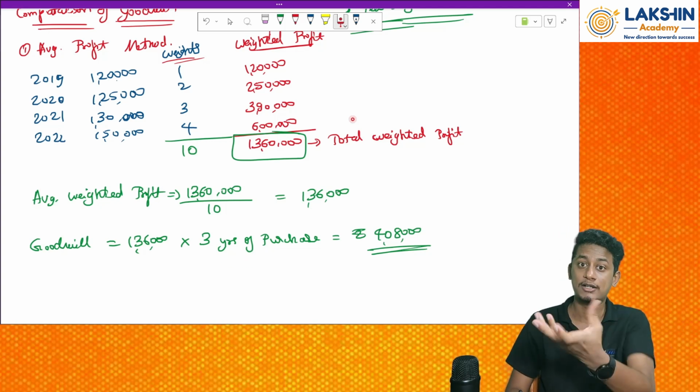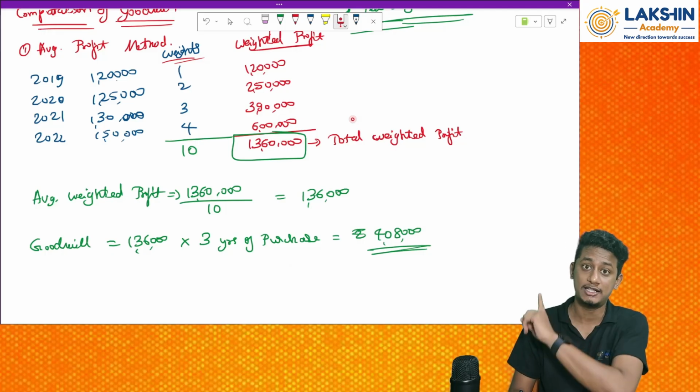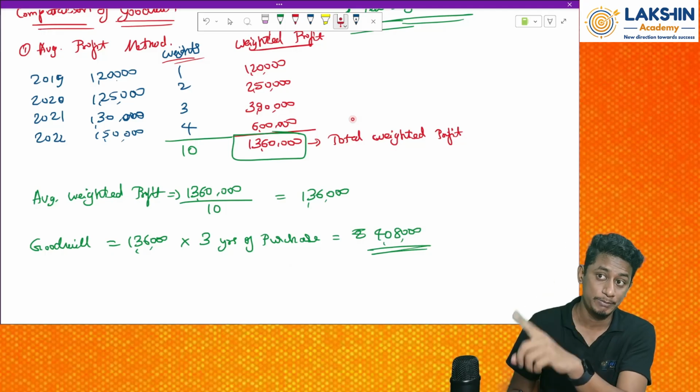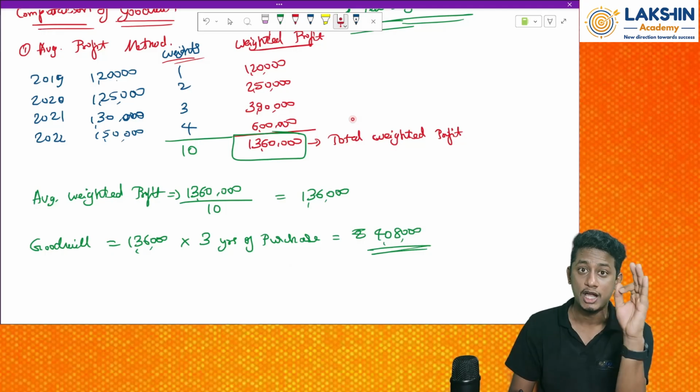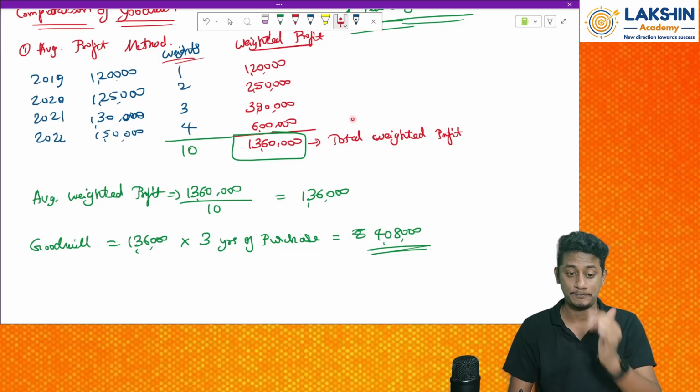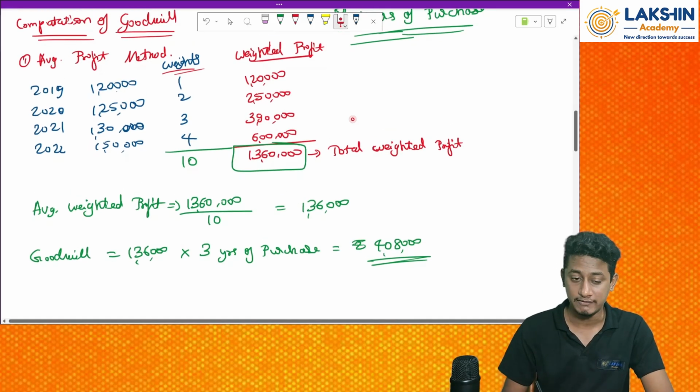He is subscribing to the goodwill of the firm. This I will clearly explain in the admission chapter. Why bring in goodwill? What is the reason for the new partner to bring in goodwill? Clear? Okay. So this is the first method that we are dealing with.